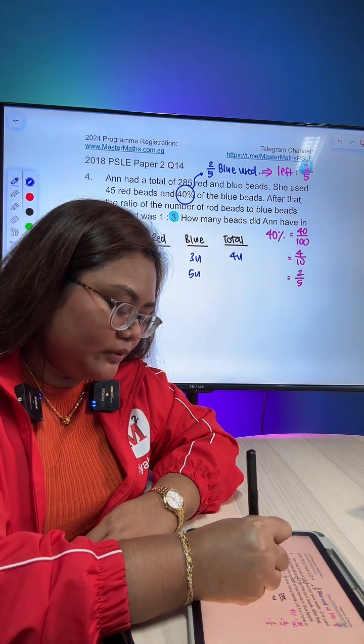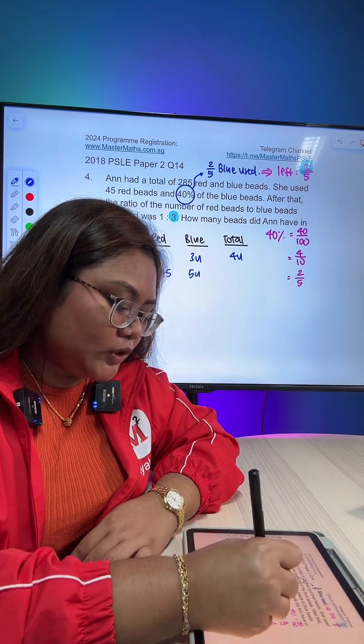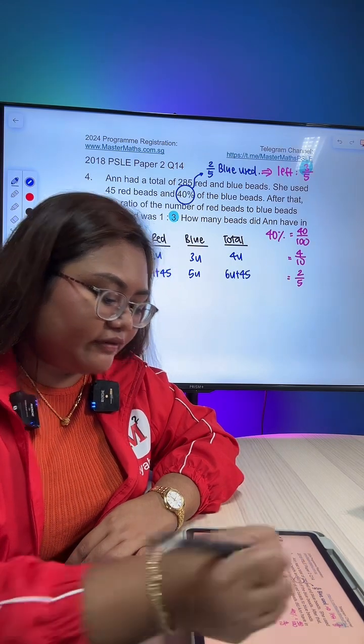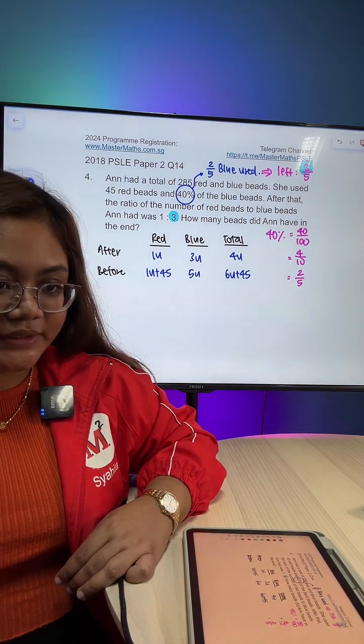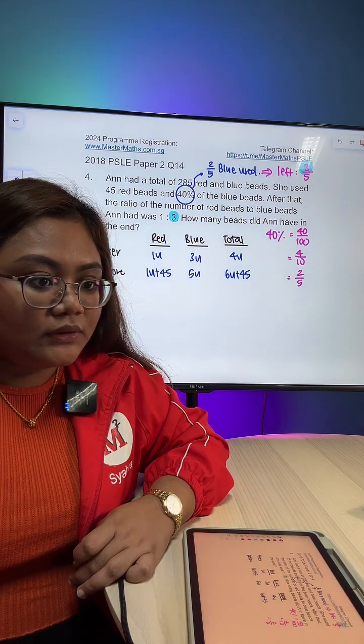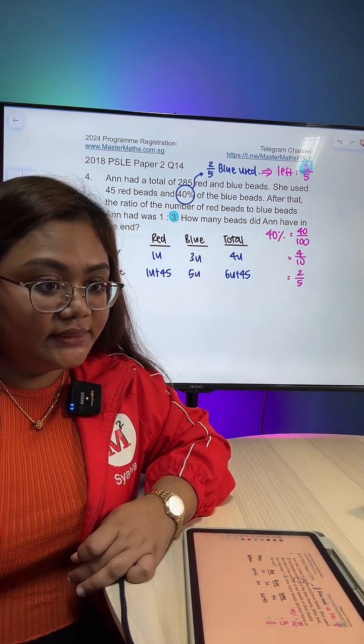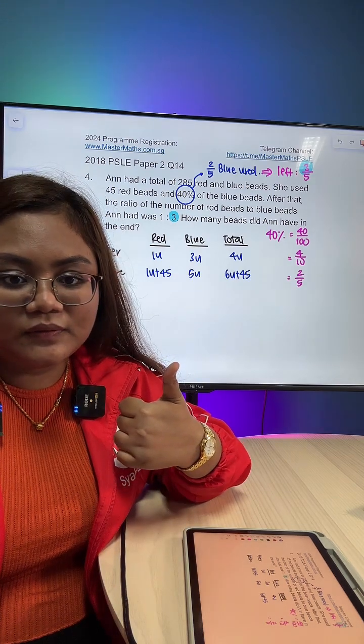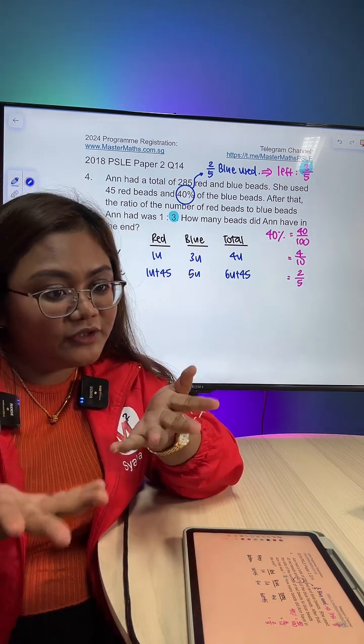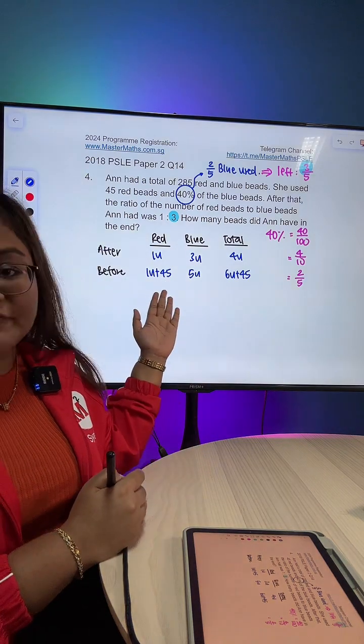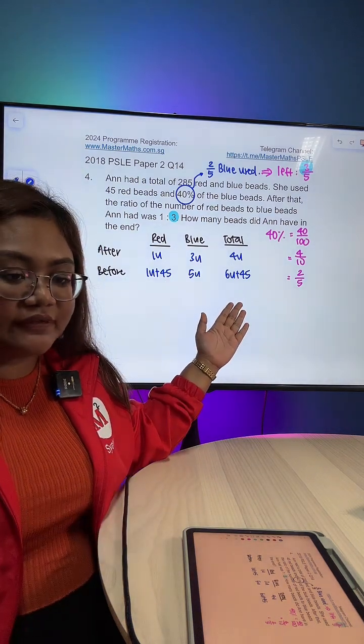And for red is 1 unit plus 45. The total will be 6 units plus 45. Do you all know why it's like that? 1 unit plus 45, 5 units, 6 units plus 45 as the total.